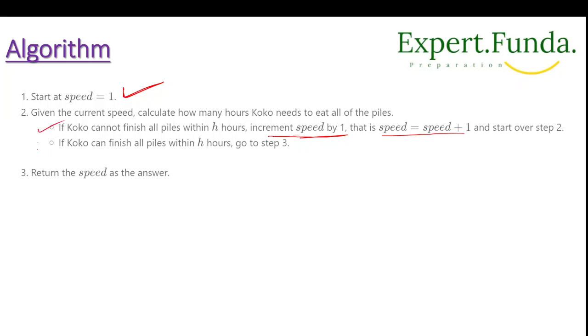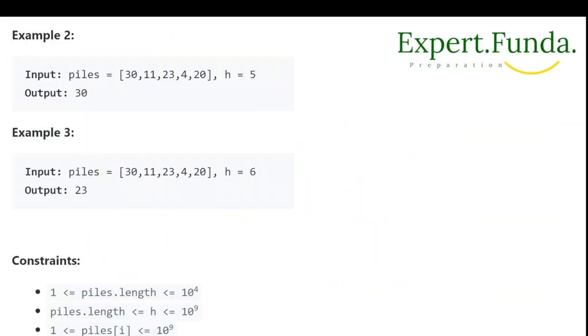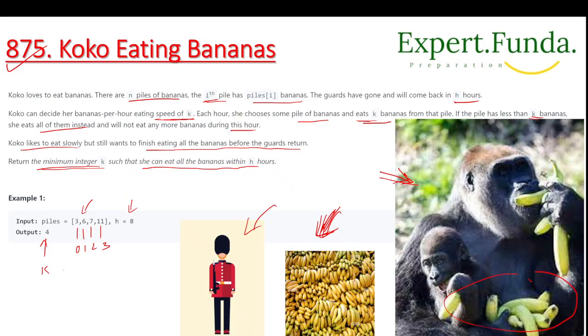Now if Koko can finish all piles within the given hours, we will go to step 3 and say this is our answer for the speed. So now you have understood, right? Similarly, if we talk about the previous one, let's go to here. Previously we have taken this one, right?